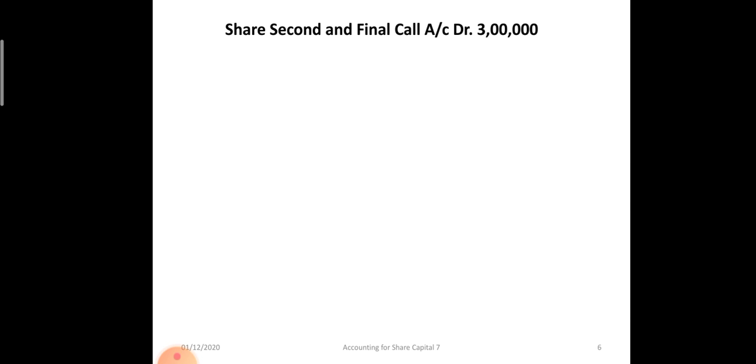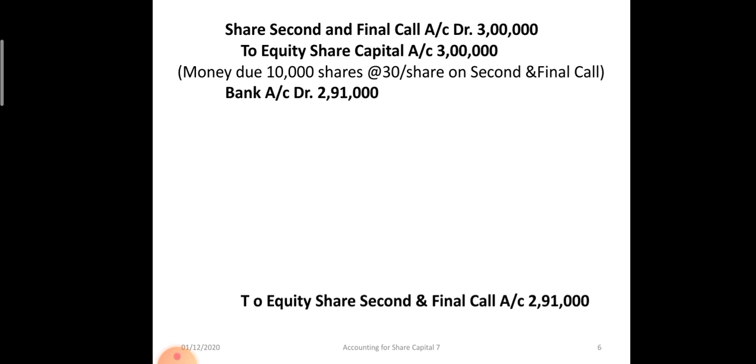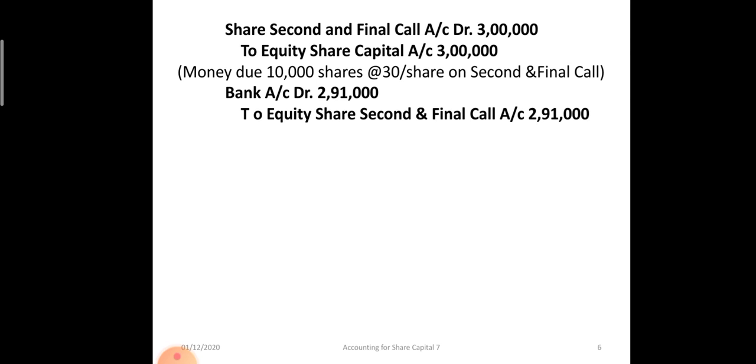Then second call is made due at the rate of rupees 30. So share second and final call to equity share capital 3 lakh rupees. On this second call also, on 300 shares 30 rupees is not received, so 9,000 rupees is not received. So bank account debit 2 lakh 91,000, to equity share second and final call 2 lakh 91,000 rupees.